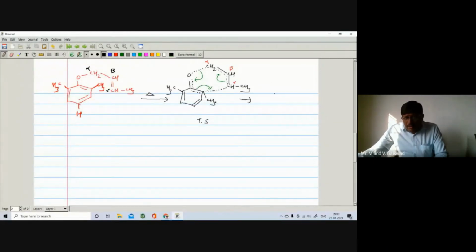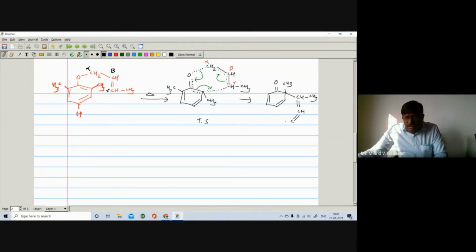So what are you getting? You are getting such type of product. Here is a benzene nucleus, pi bond. Here is the pi bond. Here is a double bond O, and here is the CH3. I write this CH3 like this, in this direction, and here is your CH and CH3. Here is a double bond CH and CH2.